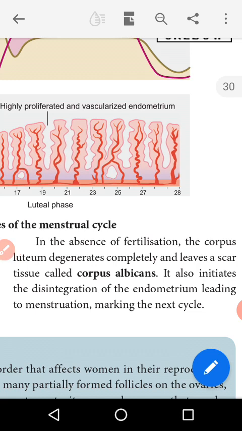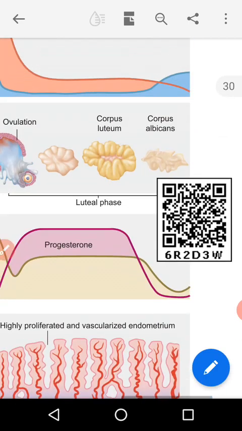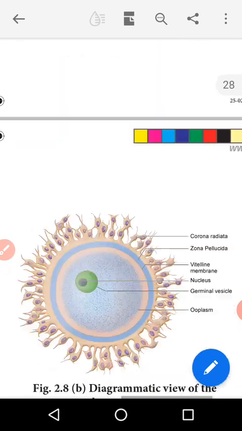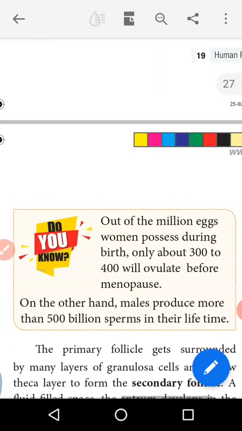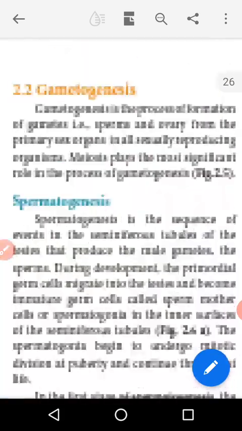The first phase is known as the menstrual phase. The second phase is known as the follicular phase. The third phase is known as the ovulatory phase. The fourth phase is known as the luteal phase. These are the 4 phases of the menstrual cycle. Now come to this diagram. In the previous class I already briefly explained.